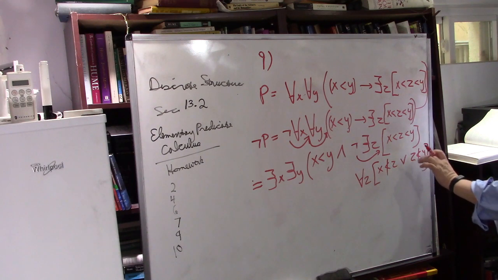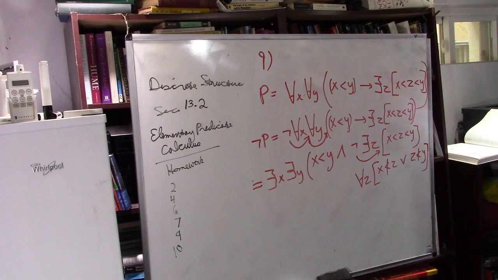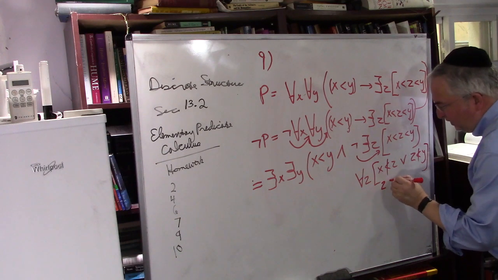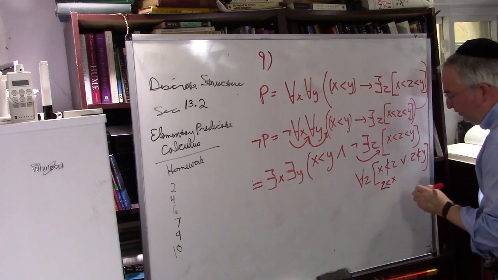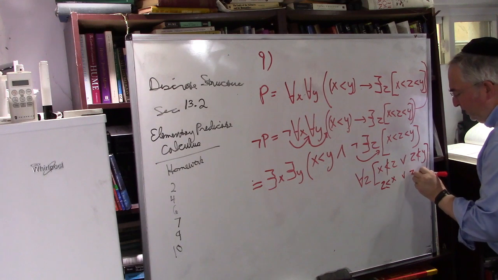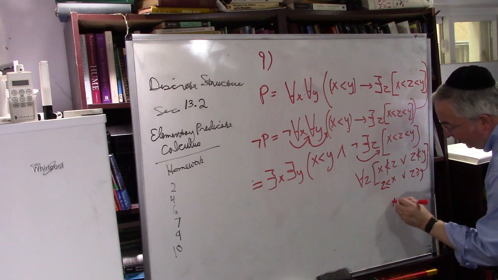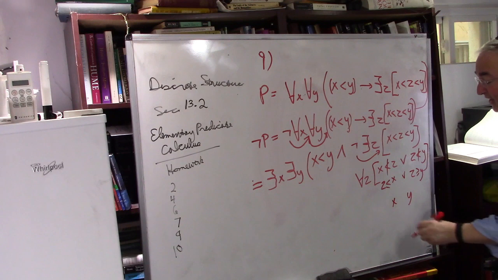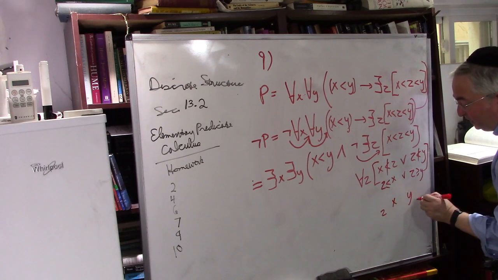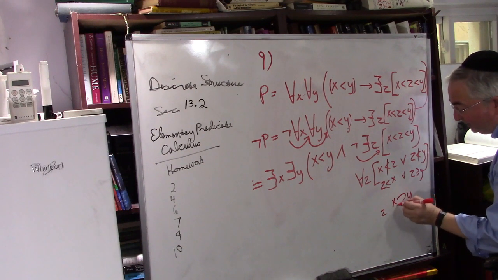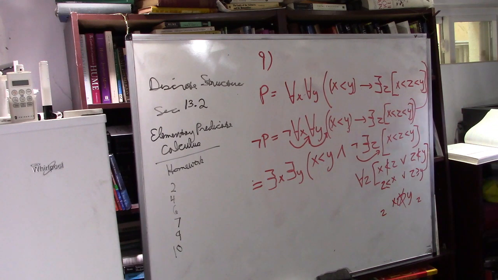You say z is less than or equal to x, or z is more than or equal to y. In other words, here's x, here's y, then either z is here or z is here, but z is not in the middle. That's what it means. So that's the negation.